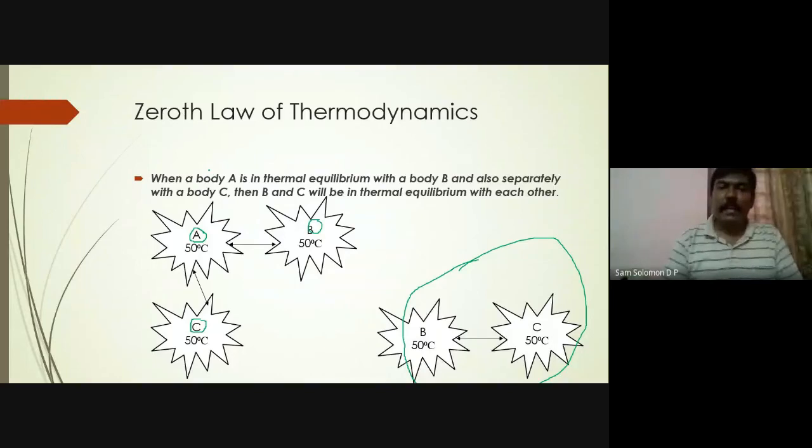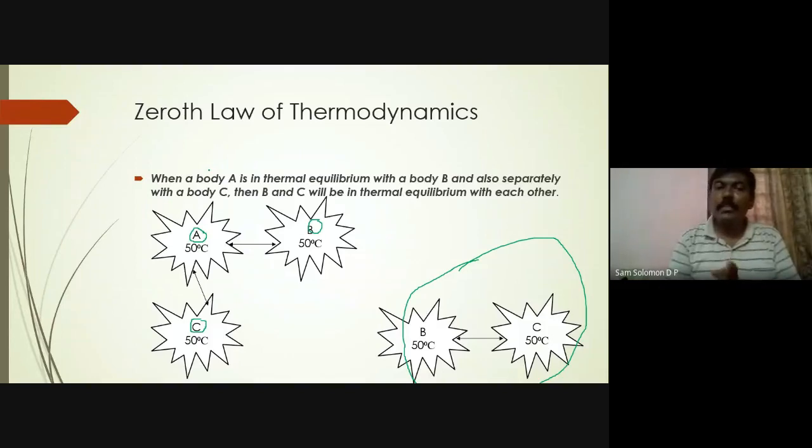You can't use the word state. State is a condition of a system. The moment you say state A and B and C are the same, you mean the same system. You are not meaning a different system. Here we are talking about different systems, different bodies. A is a different system, B is a different system, C is a different system, but all of them are in thermal equilibrium with each other. So don't use the word state.